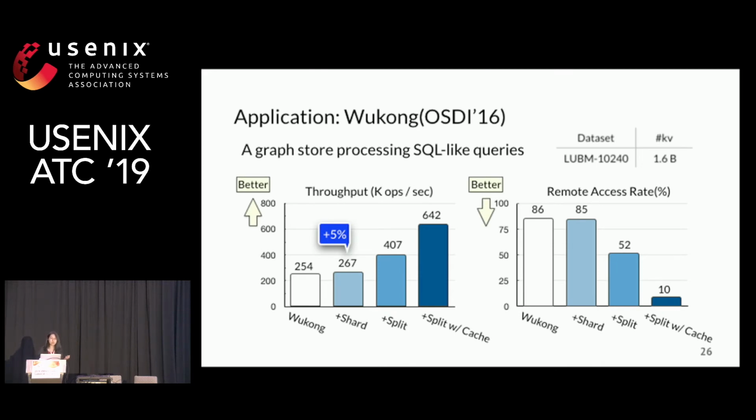The results are similar to the one in our micro benchmark. Shard-based approach has very weak migration benefits because of high lock contention. And our basic split migration increases performance by 1.5 times. And with location cache, the throughput is finally improved by 2.5 times, as 88% of remote access are reduced.